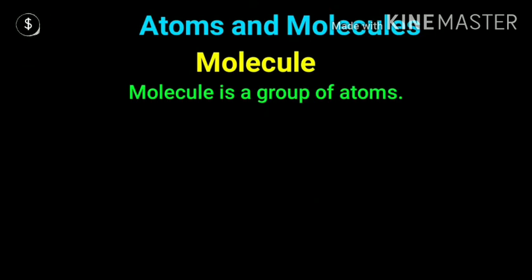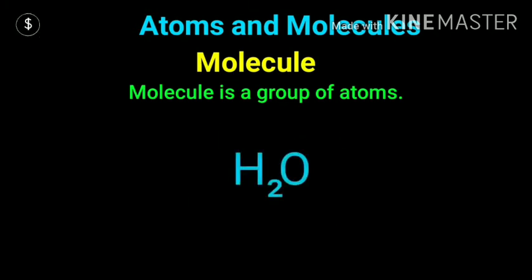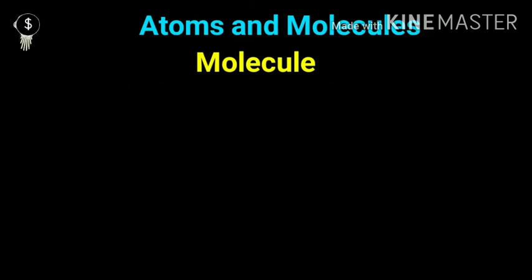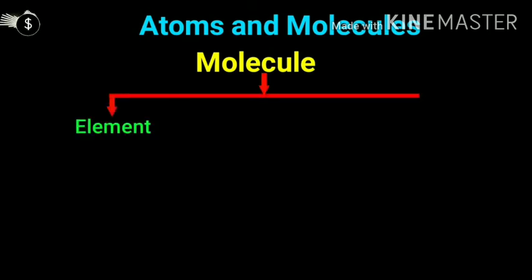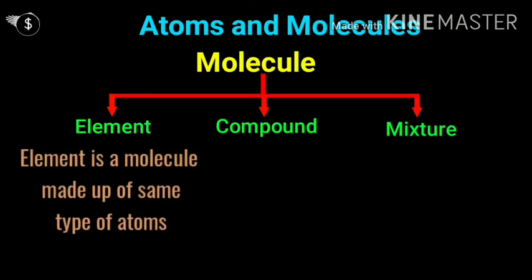So what are you understanding? A molecule is a group of atoms. It means H plus H is H2, and H is an atom and H2 is a molecule. So a molecule is a group of atoms. It can be a group of the same atoms or different atoms, like H2 same atoms, H2O different atoms. Molecules are classified into three types: elements, compounds and mixtures.